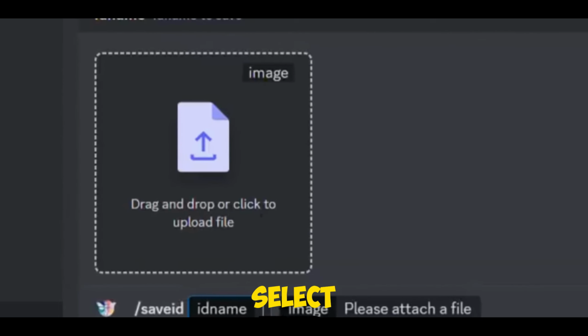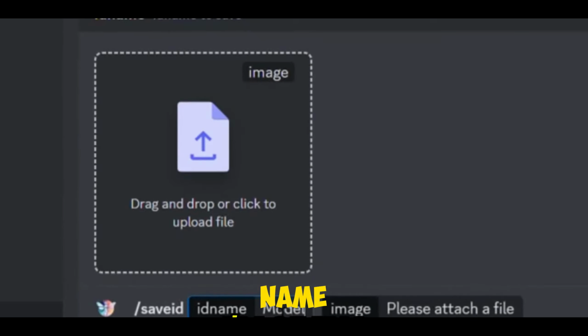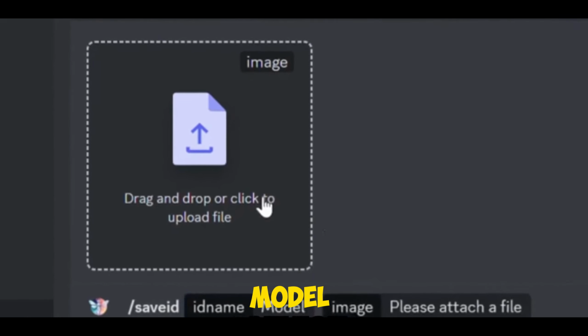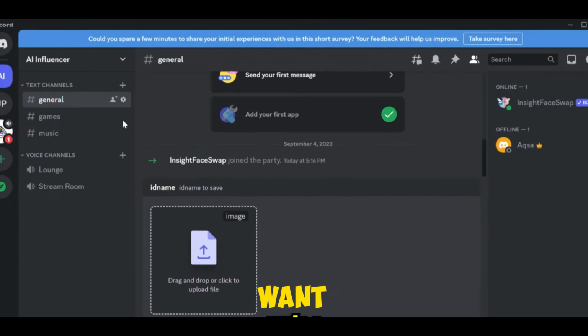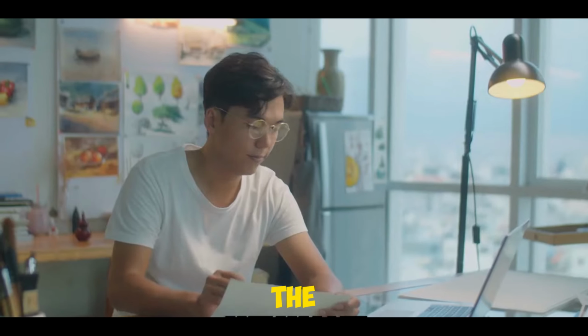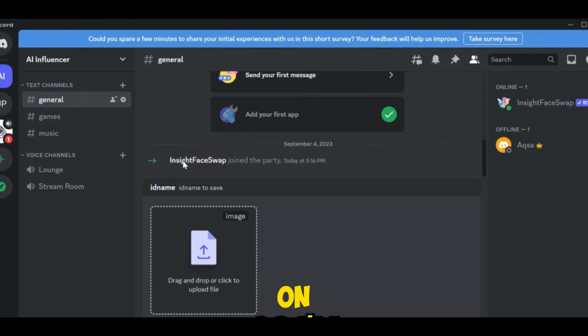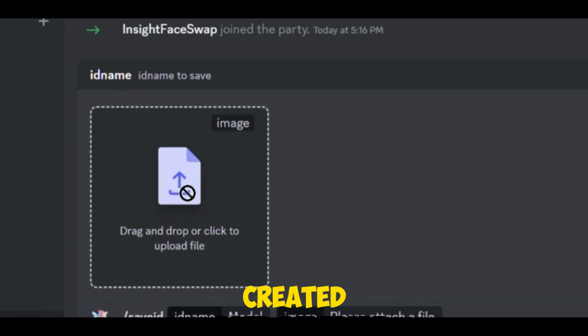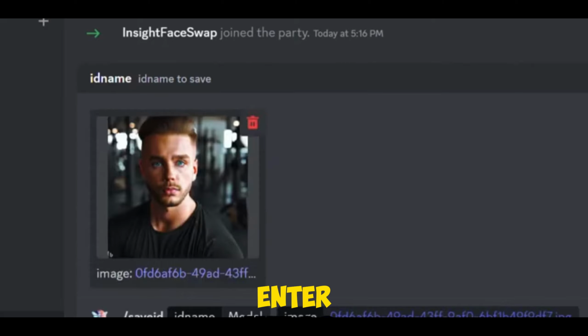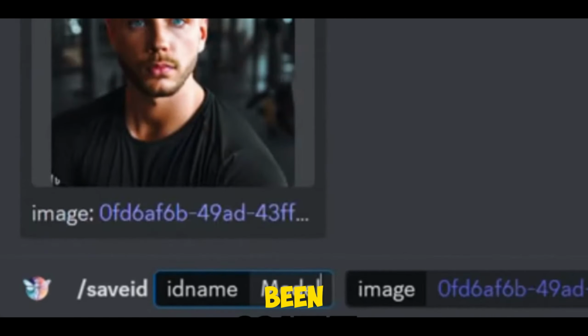So simply select this. It'll require an ID name. I'm giving this name Model. You can select whatever you want. So after this, it'll require an image. Keep in mind that we'll have to give the image of the face we want to create our model on. So I'm adding the Bing created image here and simply press enter. There we go. ID has been generated.